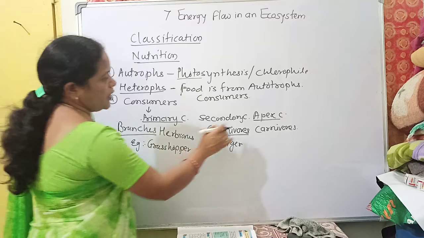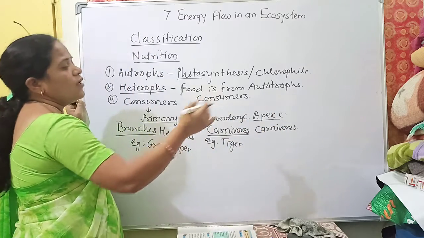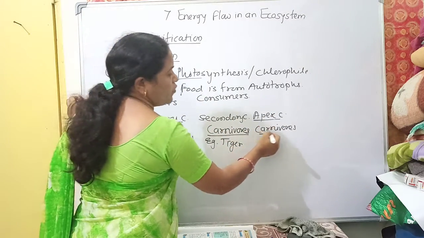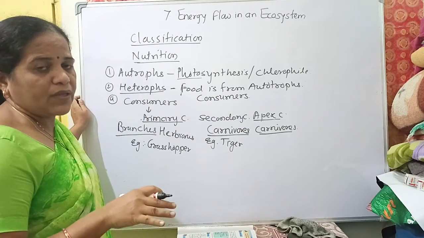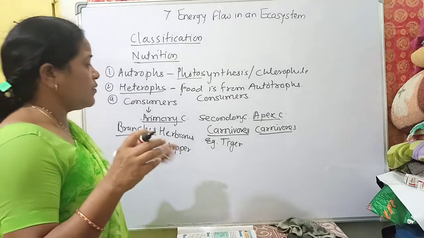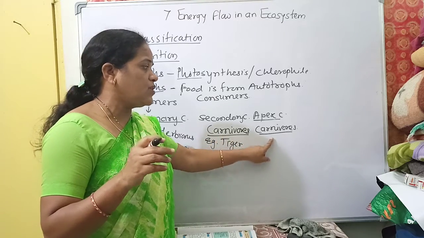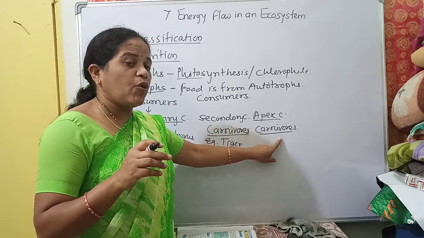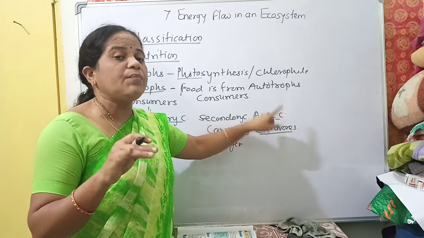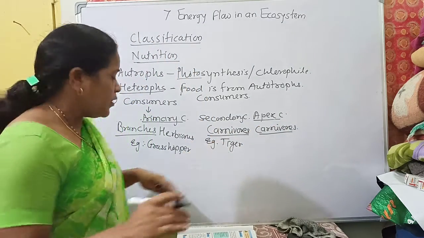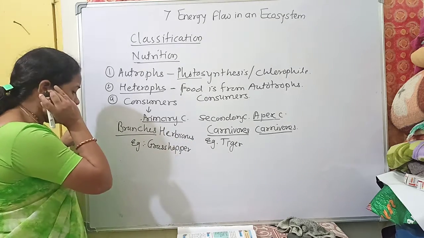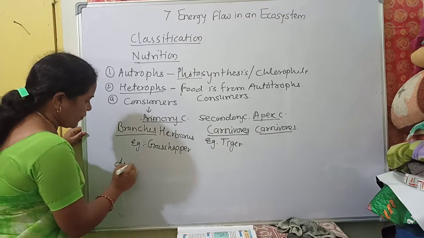Here we understood that the apex consumer has one characteristic: it marks the end of the chain. Whenever the body of the apex carnivore dies, it is consumed so that it is totally finished from this earth. That is known as a decomposer.